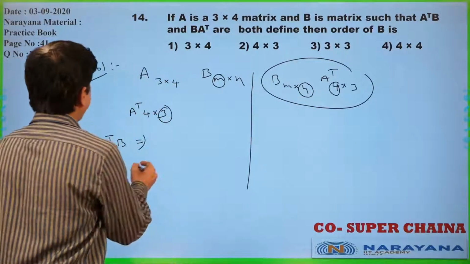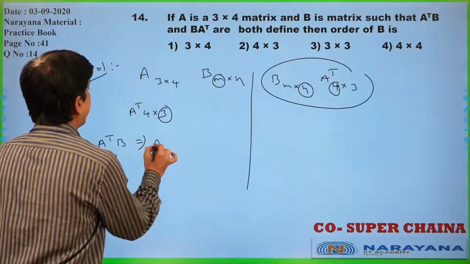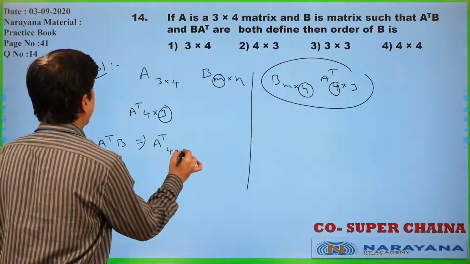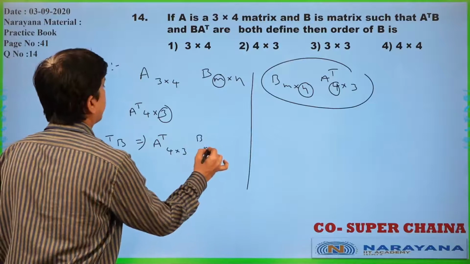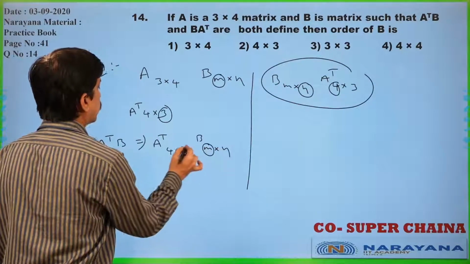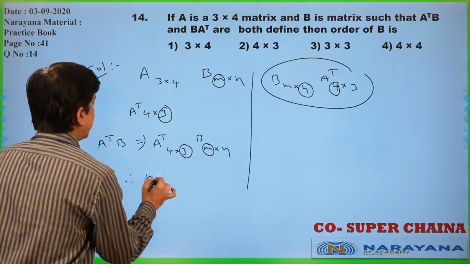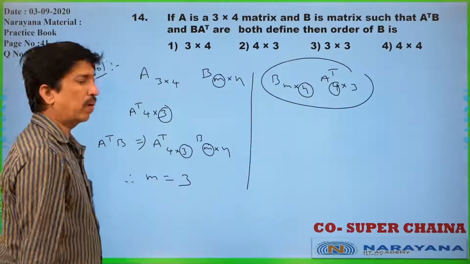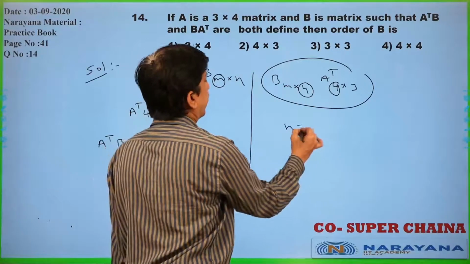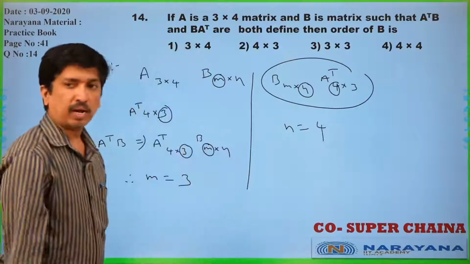Here also, A transpose B means what? A transpose is 4 by 3, B is nothing but M by N only. You see, these two should be equal. Therefore, M is equal to 3, N is equal to 4. Is it clear or not?